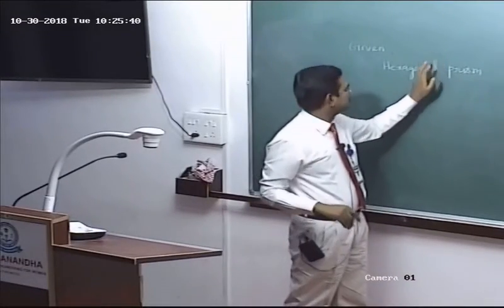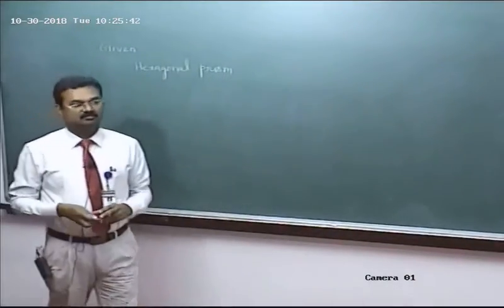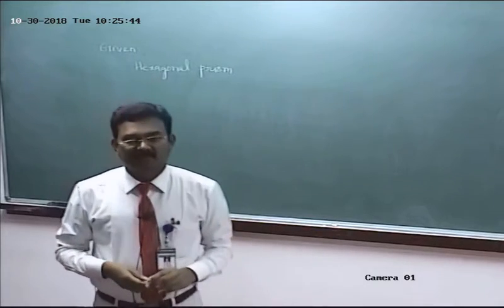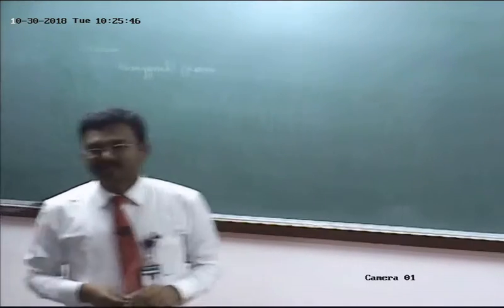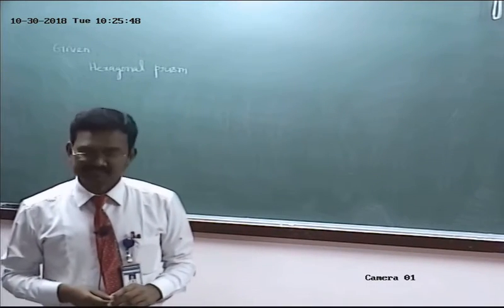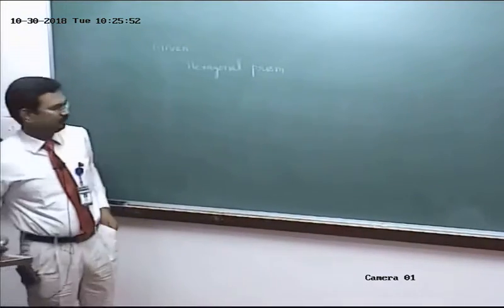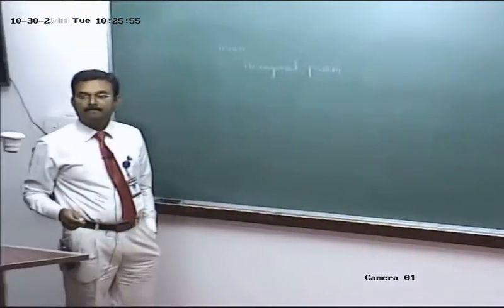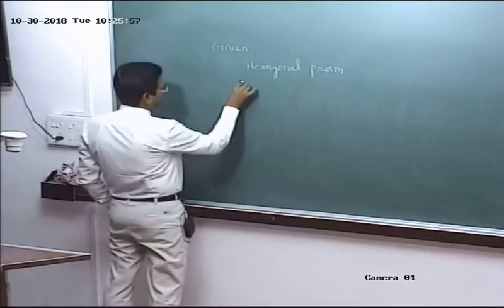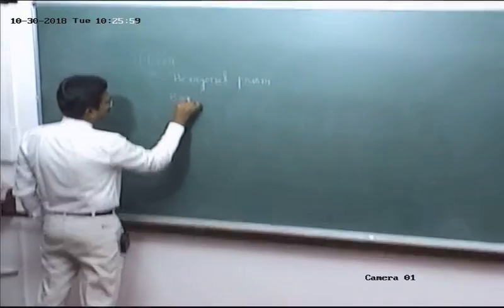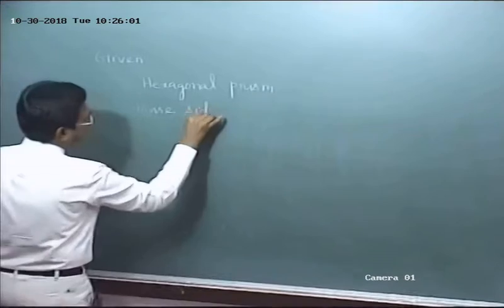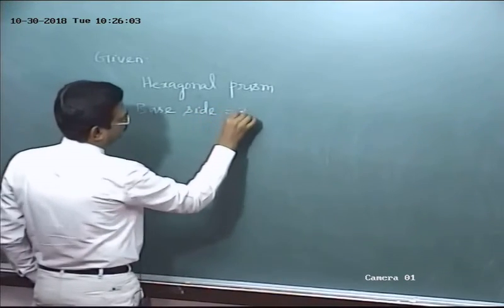The bases are in the shape of a hexagon, and it has 6 rectangular faces. All the rectangular faces are of the same size and shape. Okay, sit down. Now read the problem. Continue. Base side 25 mm.